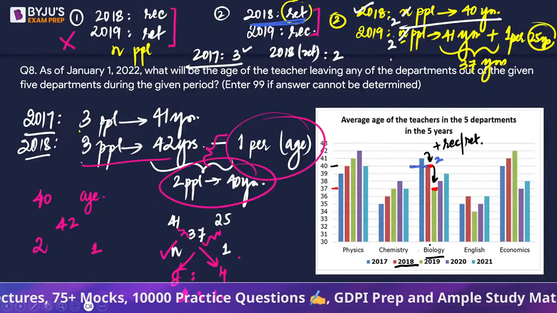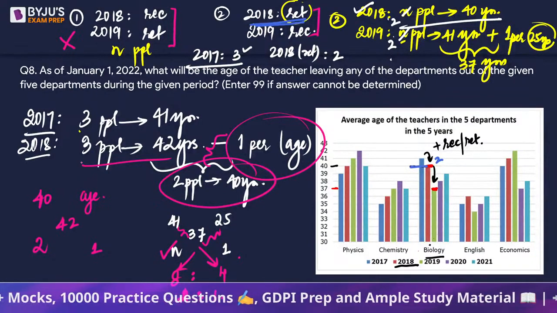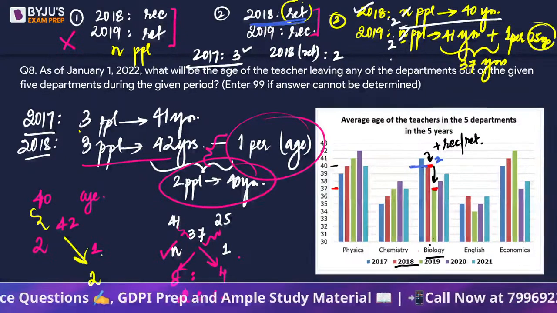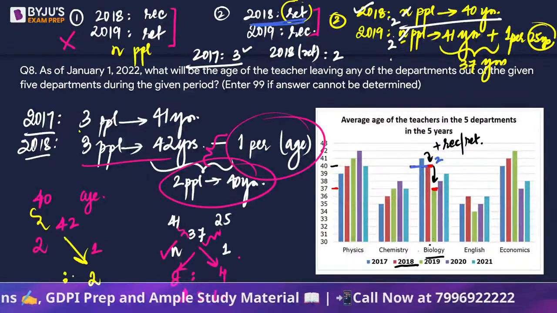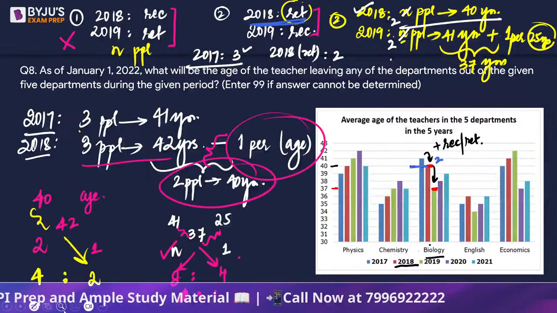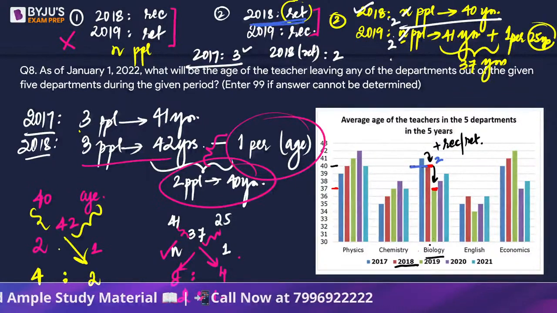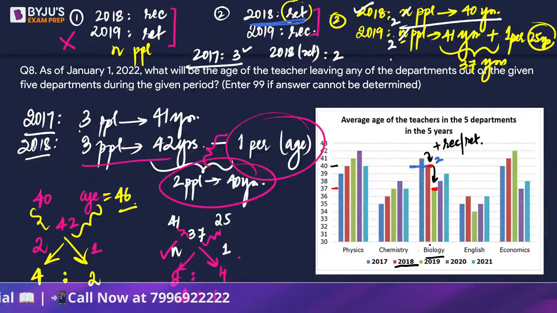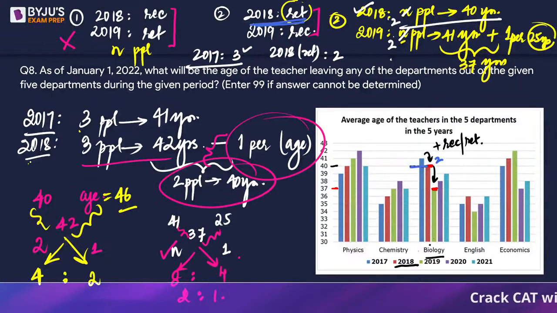Now let's use allegation here. The gap between 40 and 42 is 2. So if 1 is shown there, then where 2 is shown, 4 should be shown. That means the gap between the age and 42 should be 4. So the age will become 46. Is this part clear? So this person in the year 2018 is 46 years old.